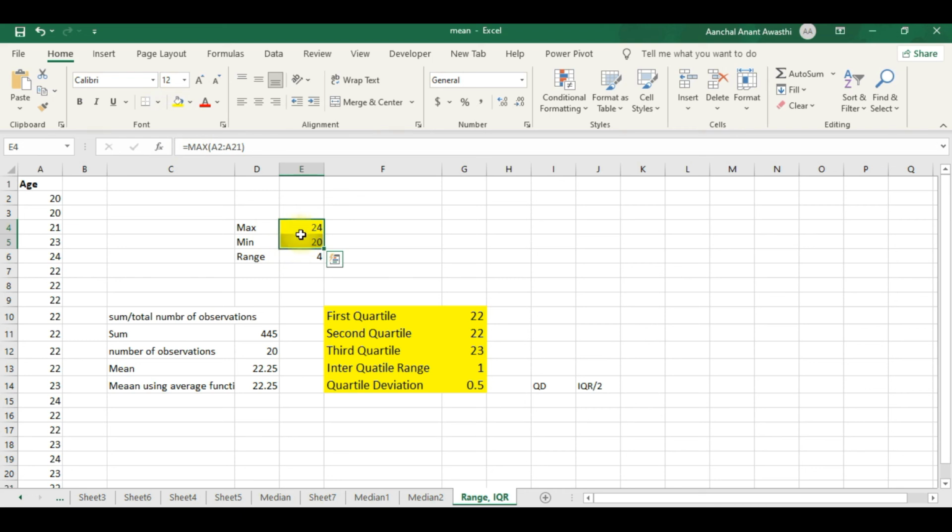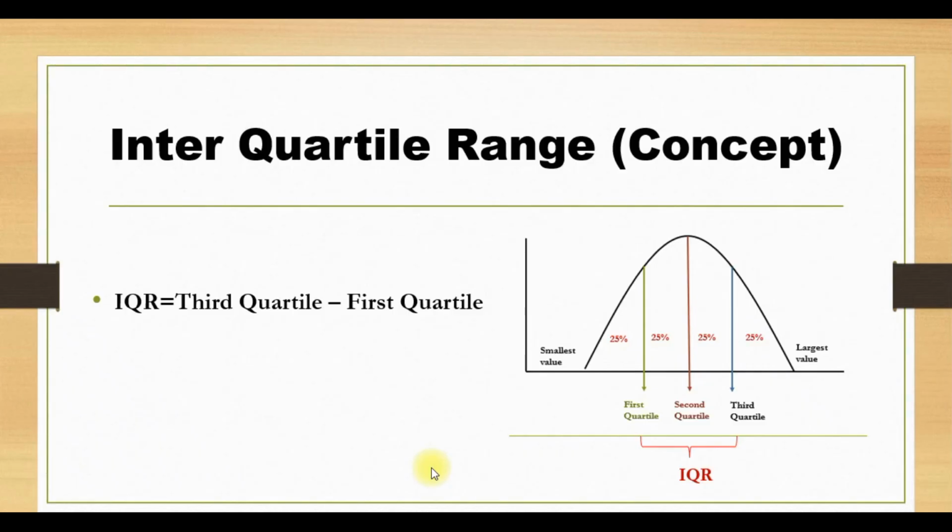So all 20 observations lie between 20 and 24 only. That is why we get an interquartile range of 1 only, which indicates very little variation in my data set. Because interquartile range is a measure of dispersion, the lesser the value of interquartile range, the lesser the variation in the data set.